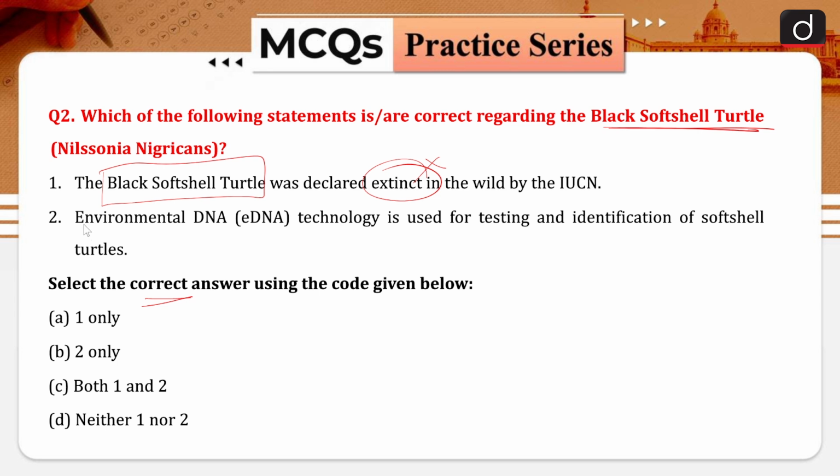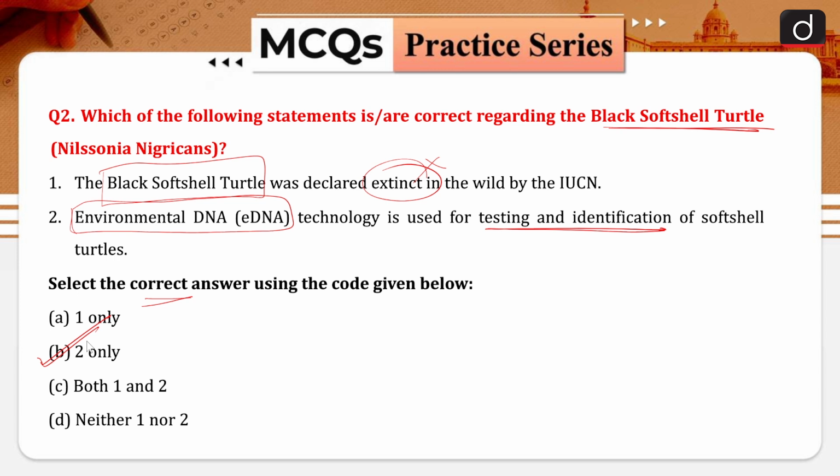The second statement, environmental DNA or eDNA, is a general statement about a particular technology. DNA can be used for the identification of a particular species, or any kind of genome sequencing will give you an idea about a particular species. So for testing and identification you can use it. I hope this is clear. Option B would be your right answer.